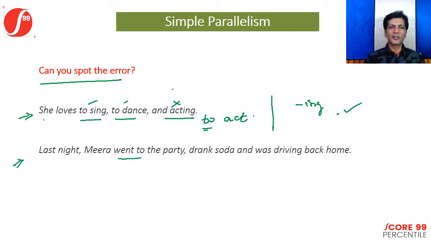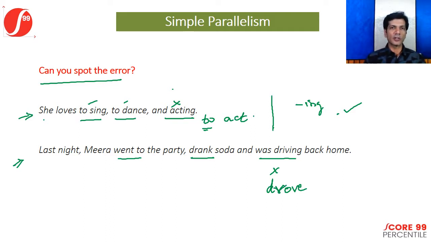Mira went to the party. This is simple past. Drank soda, simple past. And was driving back home is not simple past. You will have to convert this also into simple past by correcting it as and drove back home. That's how you correct it.